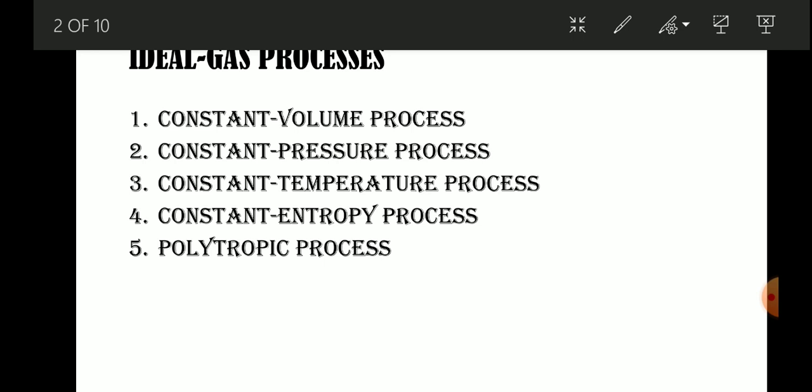Then the constant temperature process. During that process, the temperature remains constant. An example is our body. If it takes some food, the food is converted into heat, and that heat is converted to useful work and energy stored in the body in the form of fat.